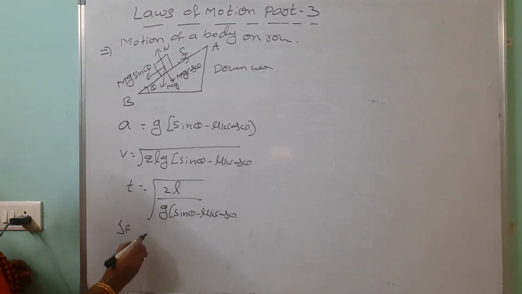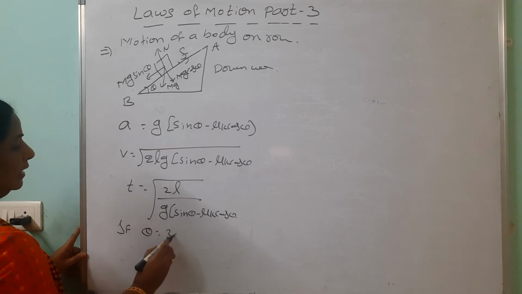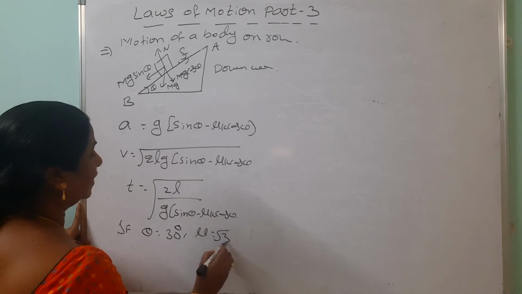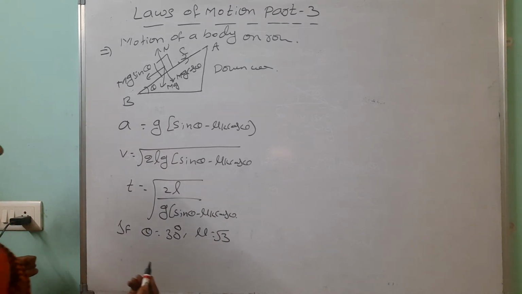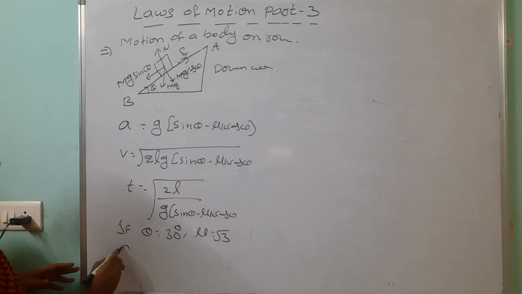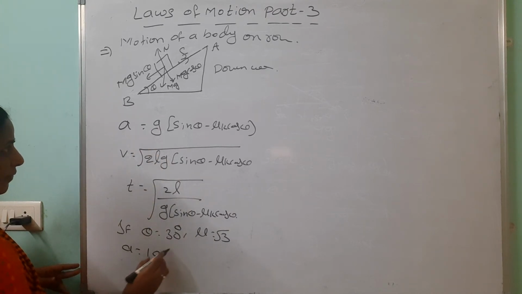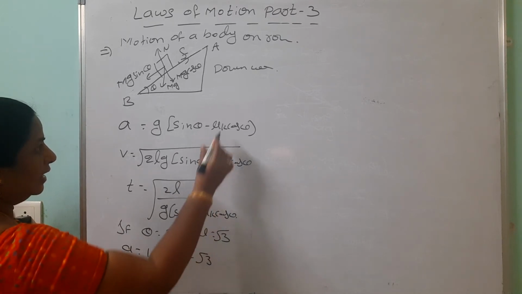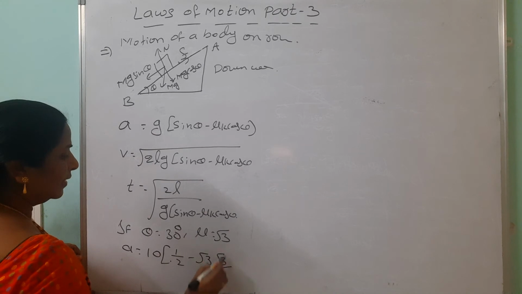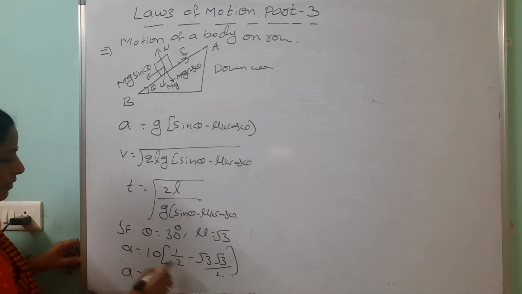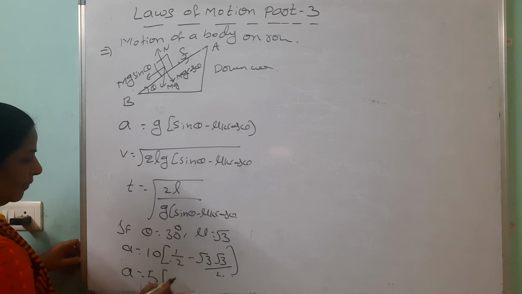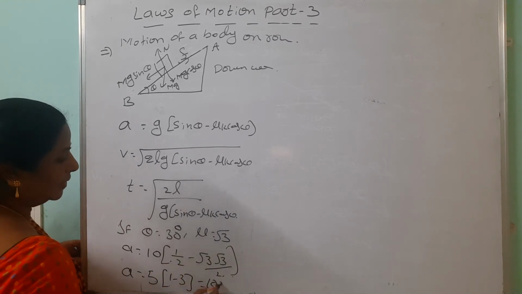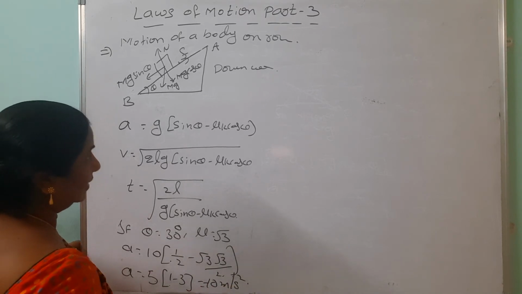Suppose theta equals 30 degrees, mu equals root 3. So find the acceleration. How to find out? a equals, instead of g, 10, sin theta, sin 30 is 1 by 2, minus mu value root 3 and cos 30 is root 3 by 2. So after simplification, a equals 10 by 2 is 5, here 1 minus 3, based on the values you are getting. So 10 meter per second square, minus it is representing like that.